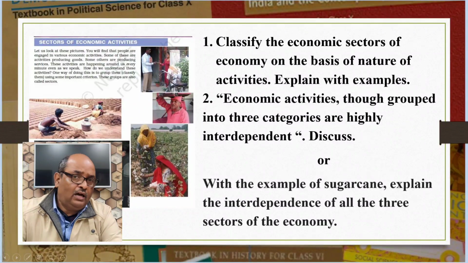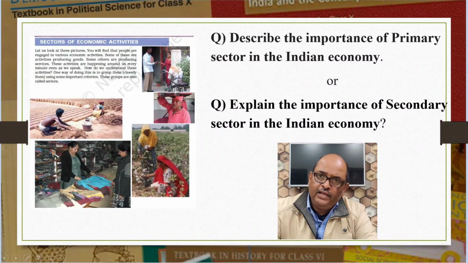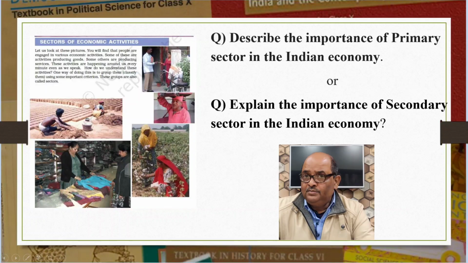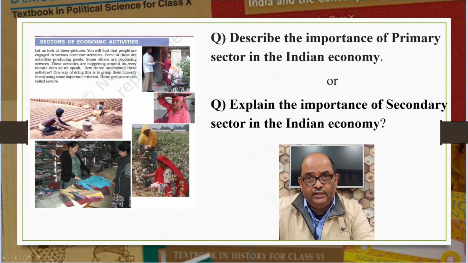The problem comes when you are asked, describe the importance of primary sector in the Indian economy, or explain the importance of secondary sector in the Indian economy. Let me take the first question. You know what activities are included in primary sector. So you can write that it is the base of livelihood for all of us. It gives us food. It covers agriculture, dairy, fishing, forestry, which contribute to the Indian economy.